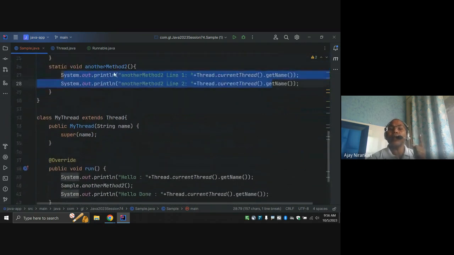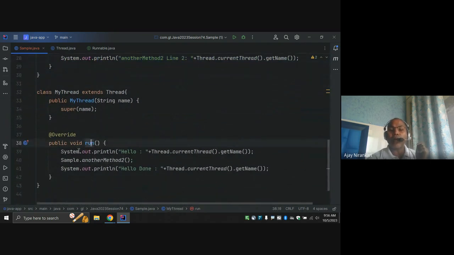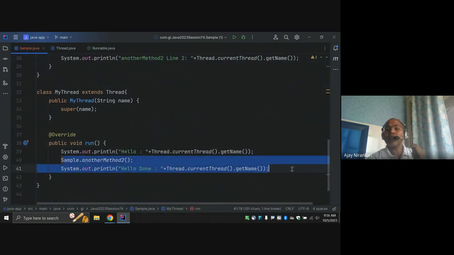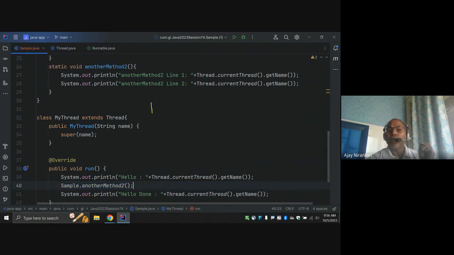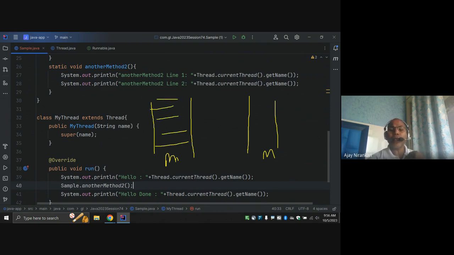The same method I can call from this run method, that means this is done by my thread. So here two threads are started. One is your main thread, another is your my thread. Main thread runs whatever is written inside the main method, and my thread runs whatever I wrote in my run method as a separate thread.